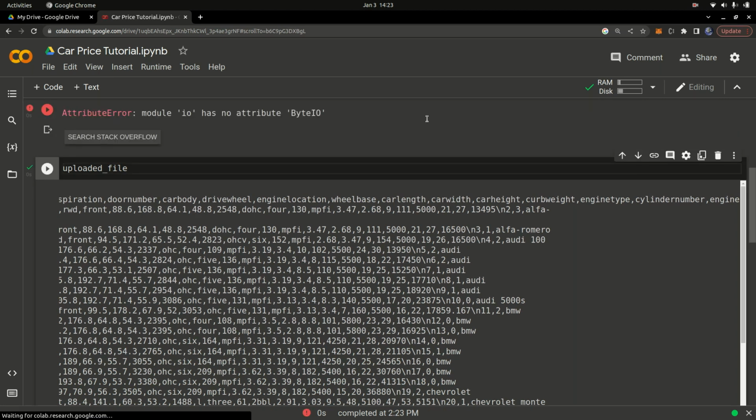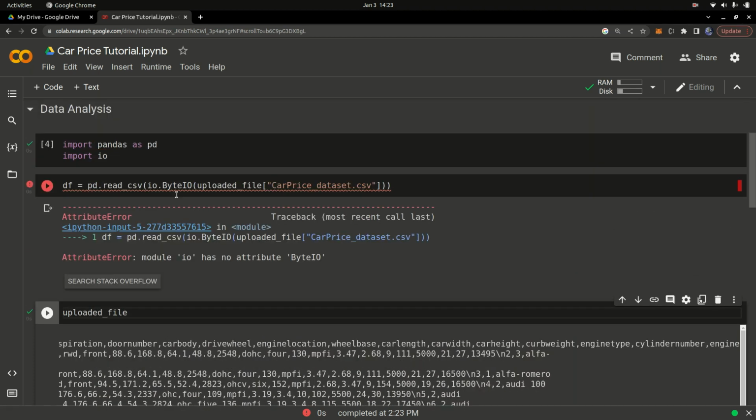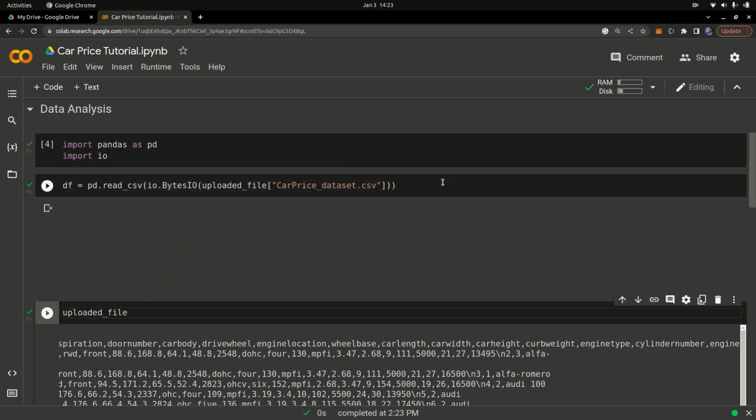I have an error right here, so let me check what my error is. Basically, we import io, and then io.BytesIO. This is bytes code. So mine is bad. It is BytesIO, and simply run that. Okay, once I run it, we didn't get any error.